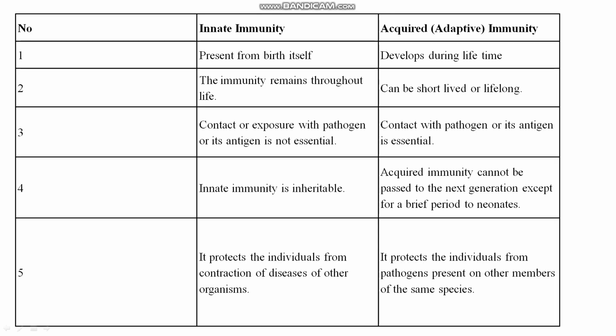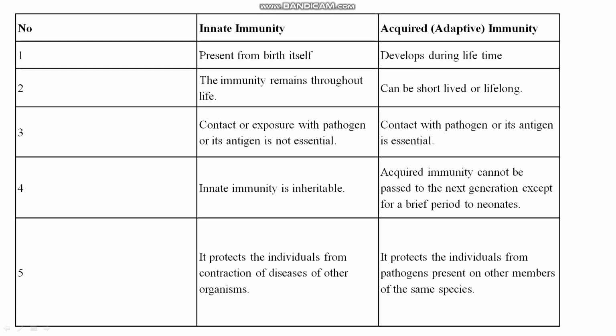So this is the difference between innate immunity and acquired immunity or adaptive immunity. Innate immunity is present from birth itself, acquired is developed during lifetime, obviously, right? After the birth it develops, and during lifetime it can keep developing. Innate immunity remains throughout life, acquired immunity can be short-lived or lifelong.